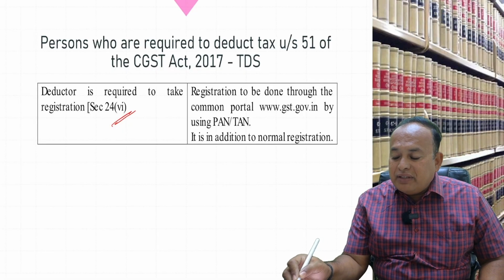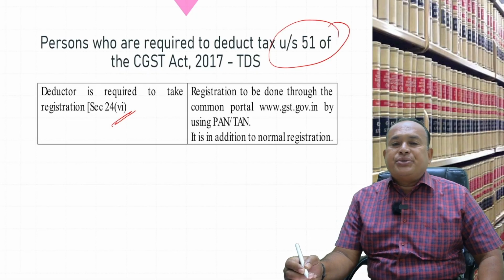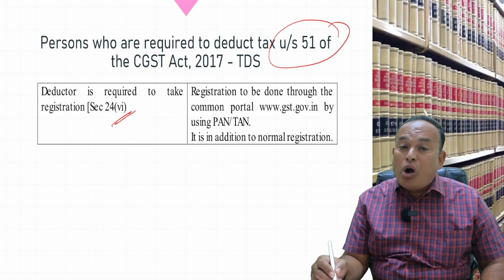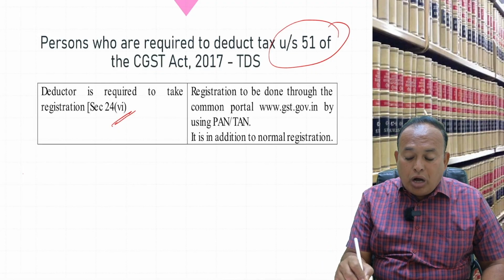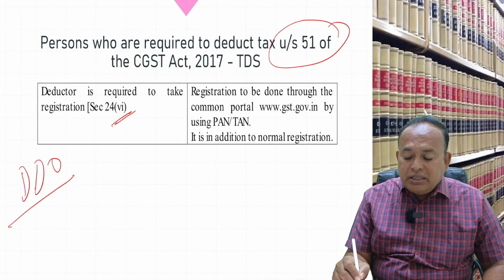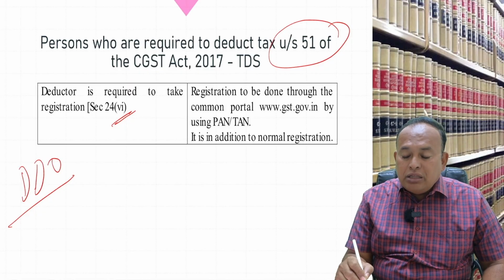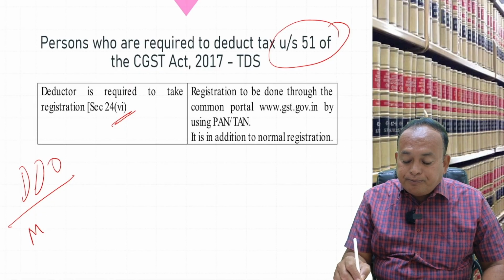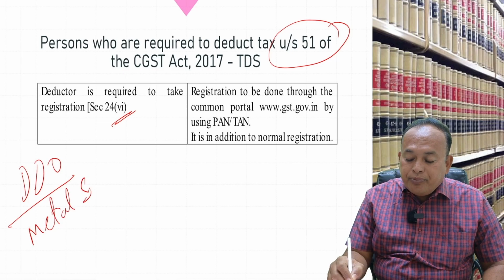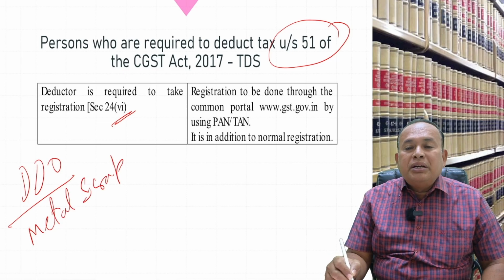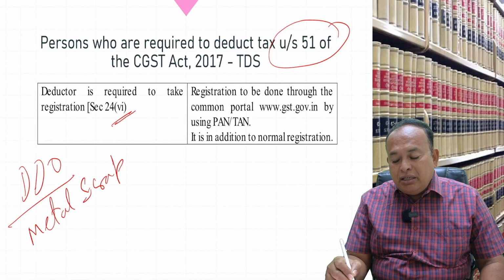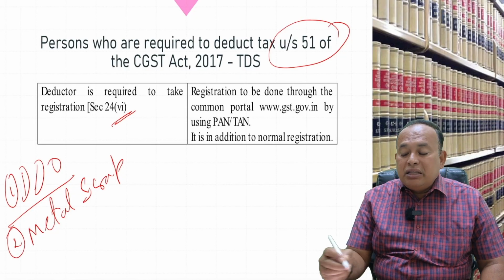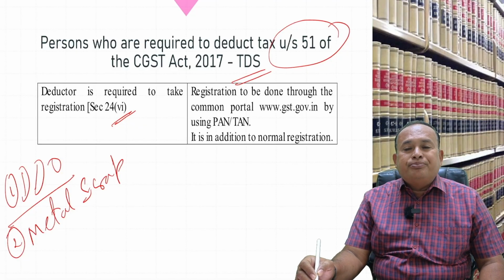Section 51 of the CGST Act deals with this, but it is applicable only for a few categories of persons, not to all persons: drawing and disbursement officers, and now recently added, the metal scrap dealer. For these two categories of persons, TDS is applicable.